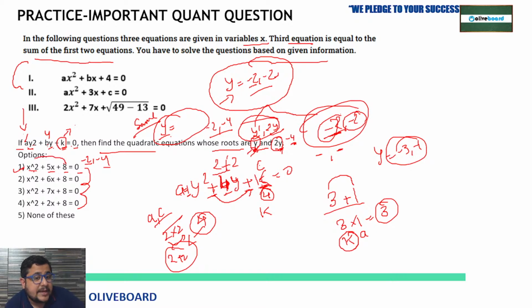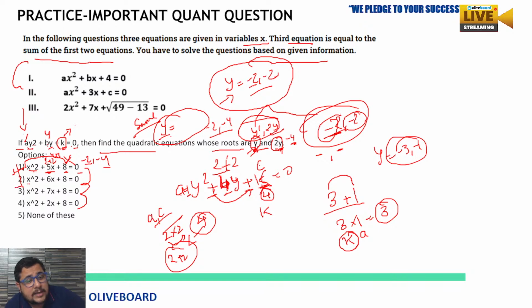Equation first, 8 multiply 1, so 8. Just break 5 into two parts. So by multiplication you must get 8 and by addition you must get 5. So 3 plus 2, 4 plus 1, these are the possible outcomes. Okay, 4 plus 1, 3 plus 2. So 3 multiply 2, 6, you will get 4 multiply 1, 4. So no, this quadratic equation itself is not following the exact pattern. Okay, so what we can say, this is wrong.